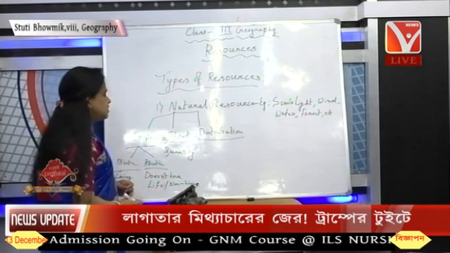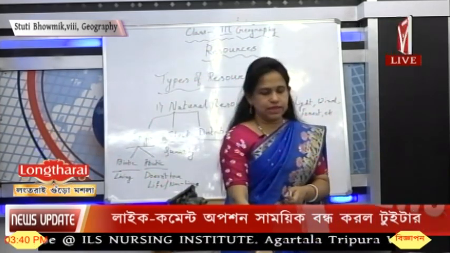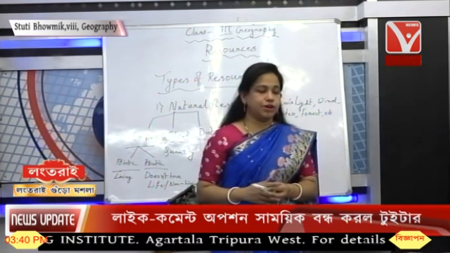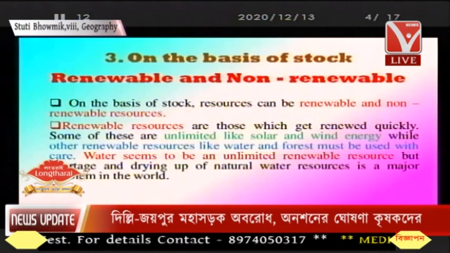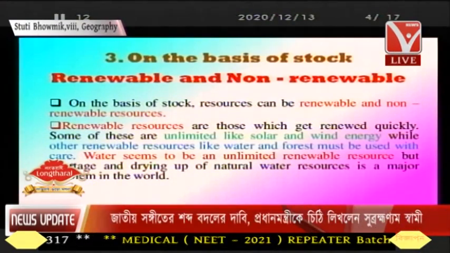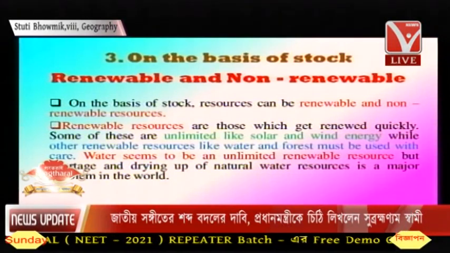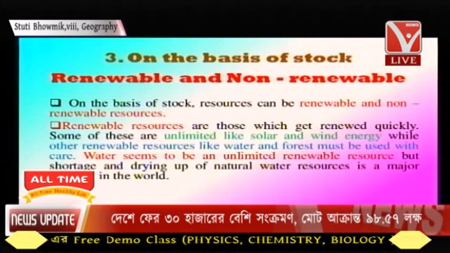Okay, so up to this much is clear to us, right students? Up to this much it is clear. Then, after biotic and abiotic, we'll go to the next one, on the basis of stock. On the basis of stock, resources are divided into renewable and non-renewable resources. So we can see it like this.